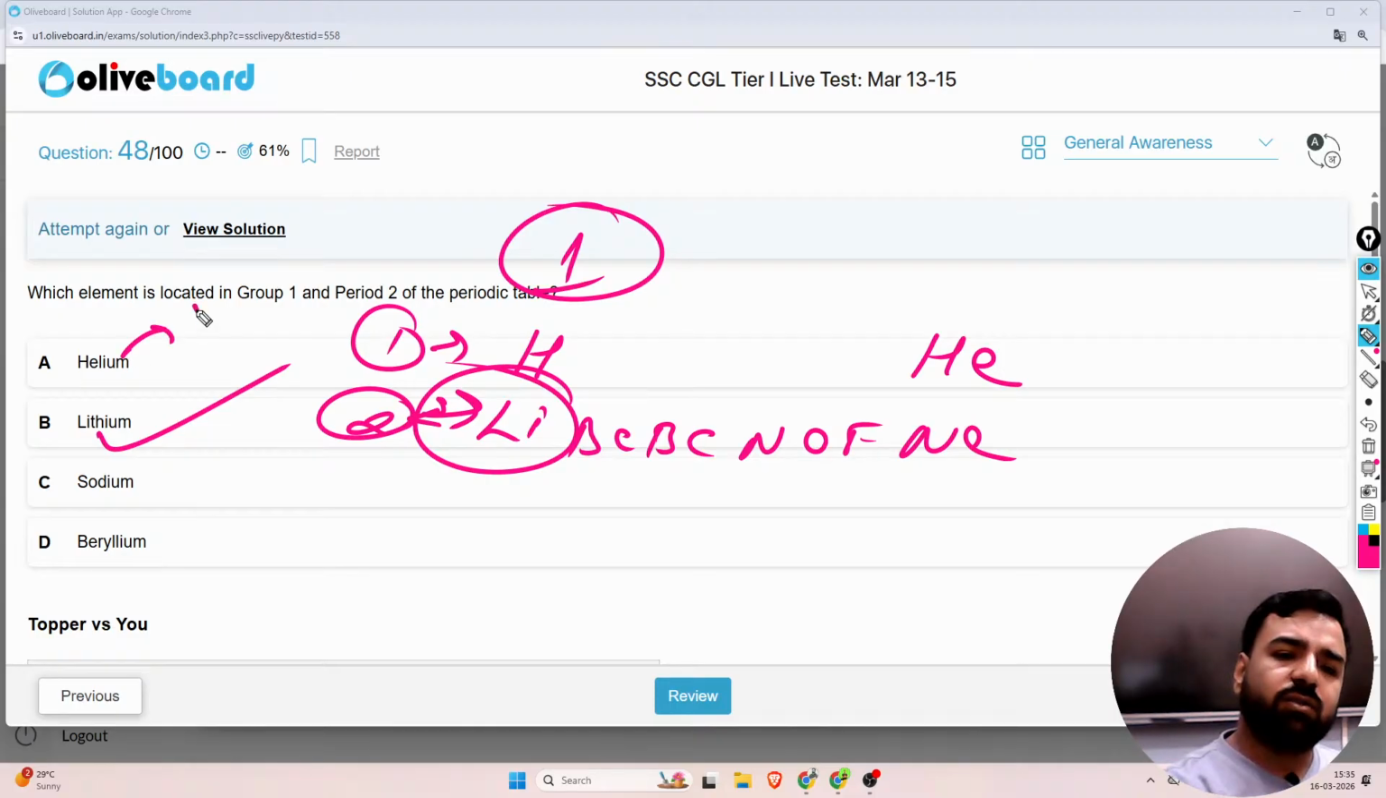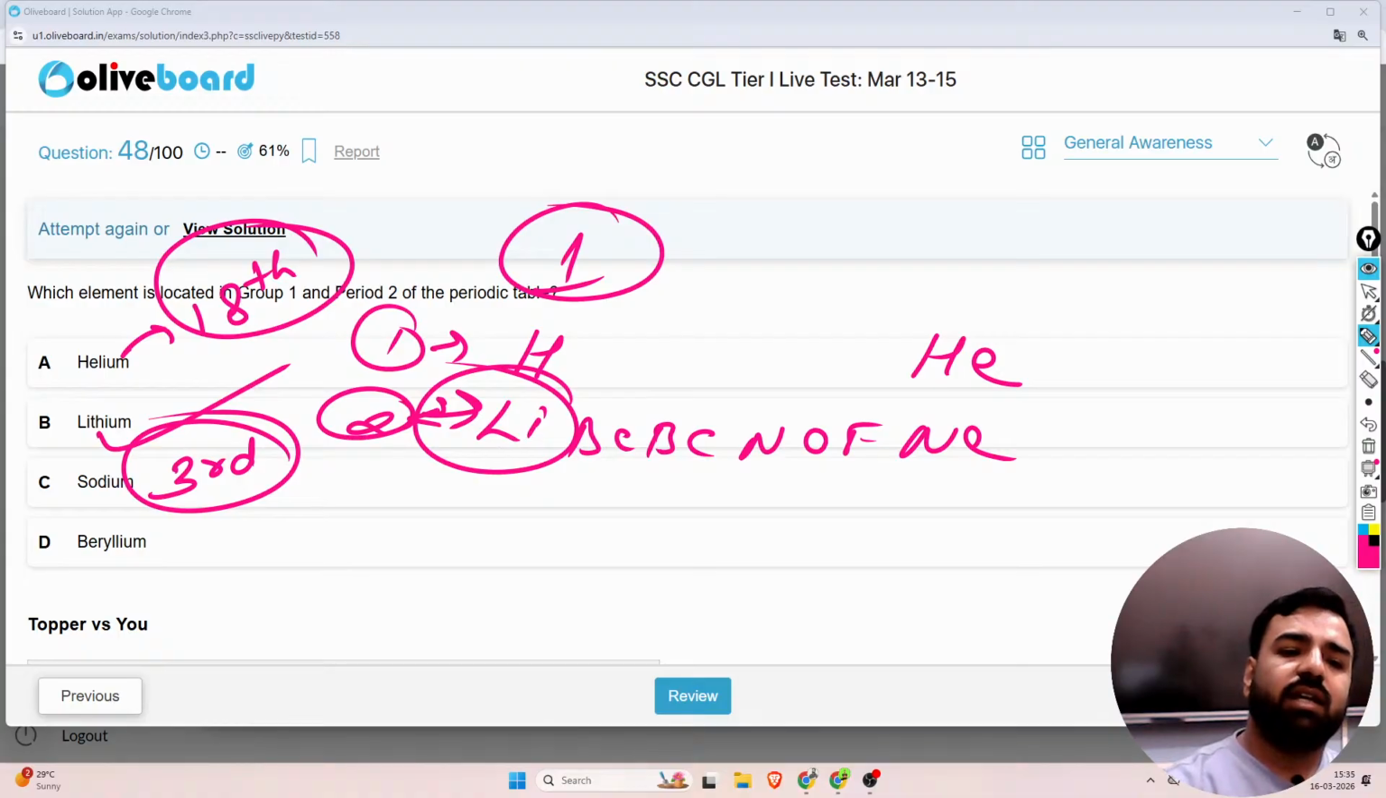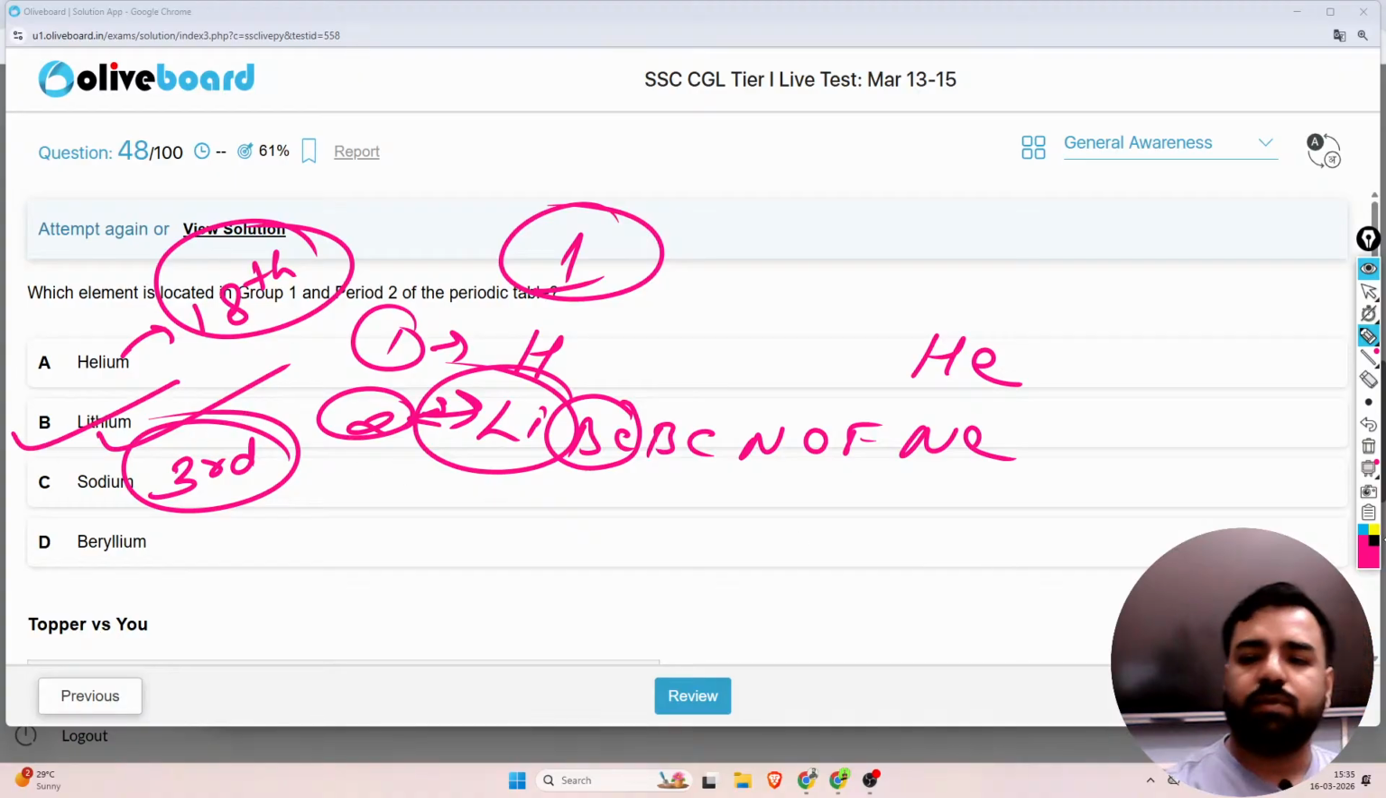Helium is not in the first group, it's in the 18th group. Sodium is a third period element, that is the first group and third period. And if I talk about beryllium, it is in the second group and second period. So yep, the correct answer is just option number B.